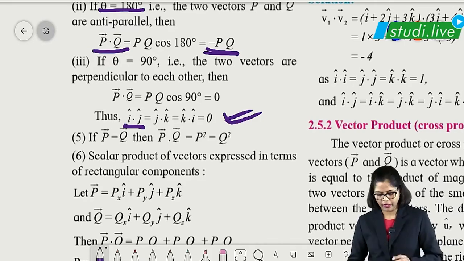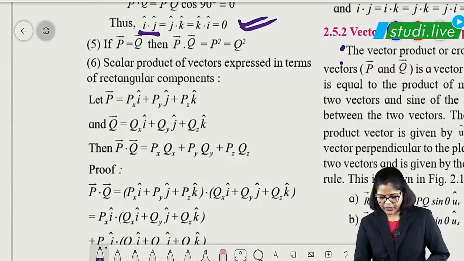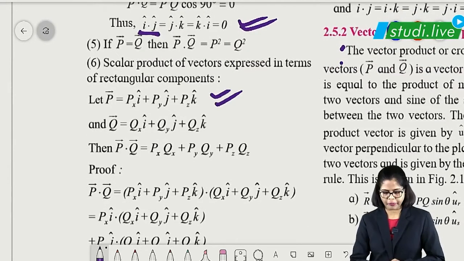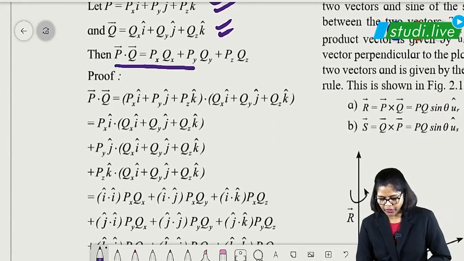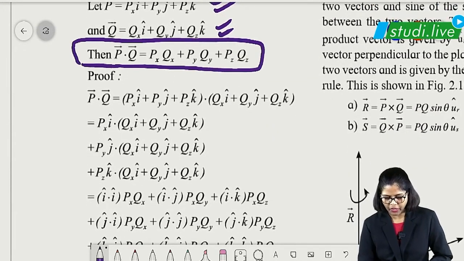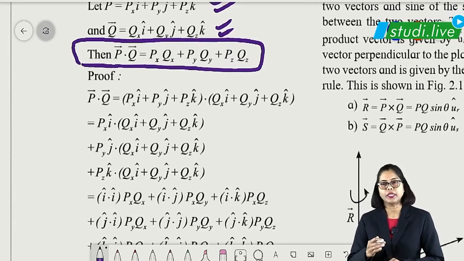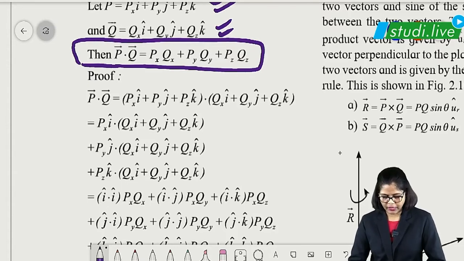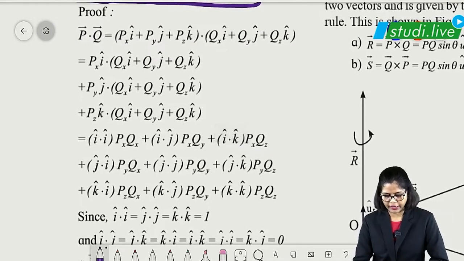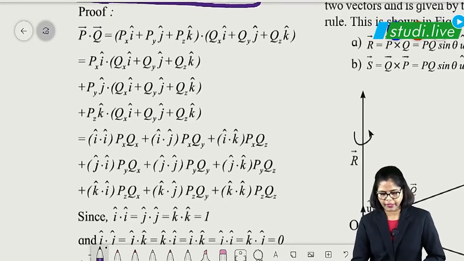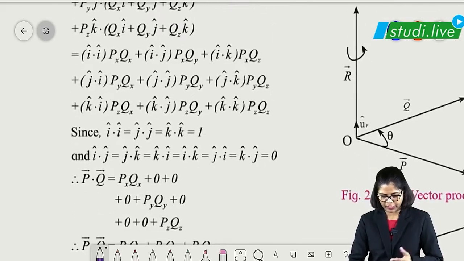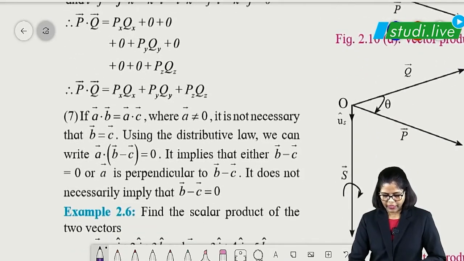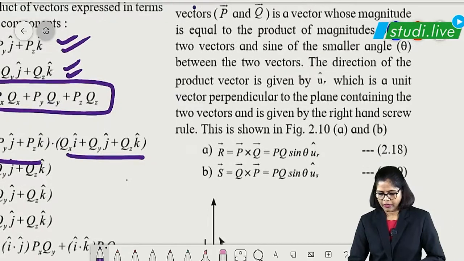Remember this way. Then see, this is how the vector is represented, P vector, Q vector. If both vectors are multiplied, students, we get, and this is a very important formula you have to remember, P dot Q is equal to Px Qx plus Py Qy plus Pz Qz. How to get this? The proof is given here. This is nothing but the multiplication which is shown here. P vector and Q vector, you multiply and you are going to get this particular part. You can just try once.